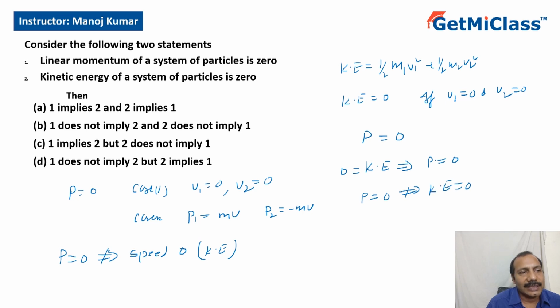So let's look at which statement conveys this idea. 1 implies 2, that is linear momentum of system of particle is 0, then kinetic energy is 0. No, this is wrong. 1 does not imply 2, that's correct, and 2 does not imply 1 is wrong. 1 implies 2 is wrong. 1 does not imply 2 but 2 implies 1, that is correct. So the answer for this question is D. 1 does not imply 2 but 2 implies 1.